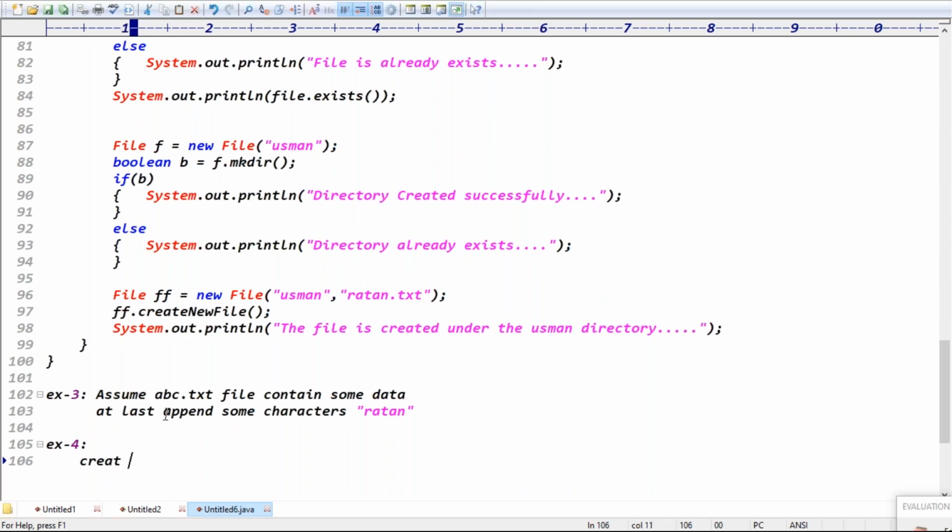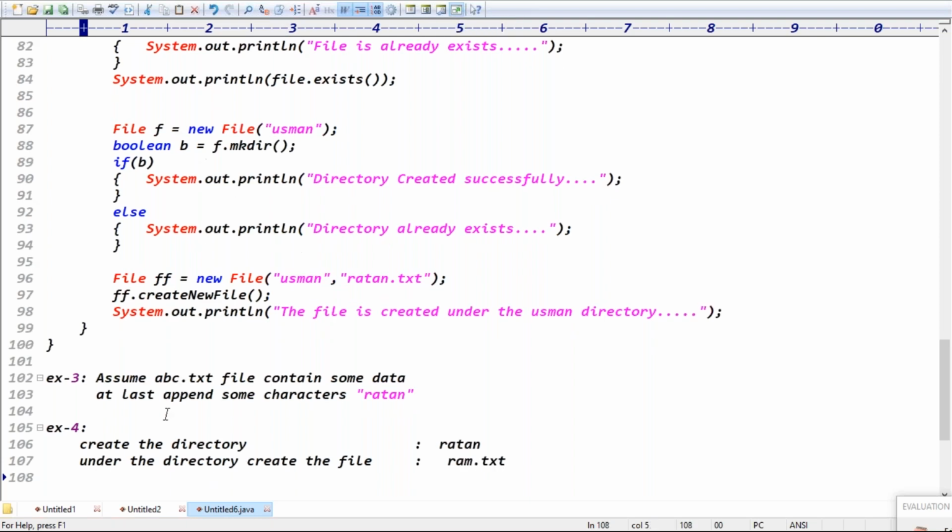Create the directory like the Ratan directory, and under the directory, create the file like rom.txt.